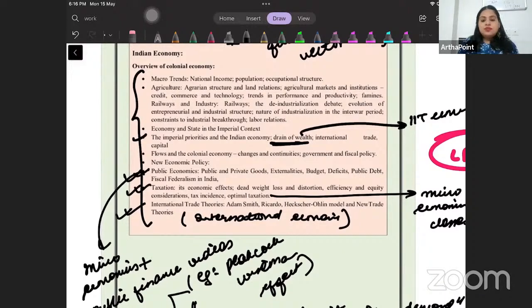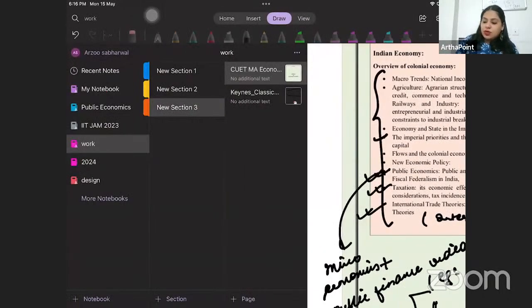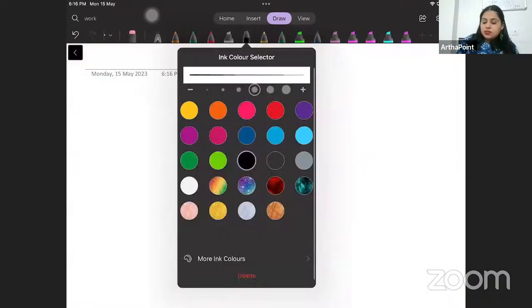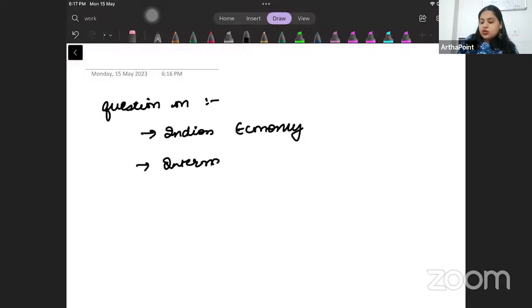Yes. Question bank on Indian economy. Okay. Let me just make a list. Others can also post, and I will just keep updating that in the portal. I'll try and focus on these first. If you have anything that, yes, this was one of the things I had to focus on, international trade theories.